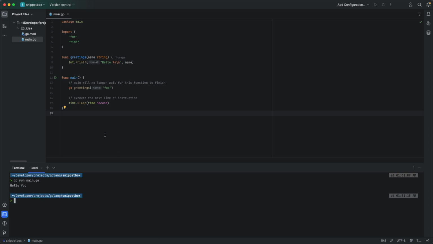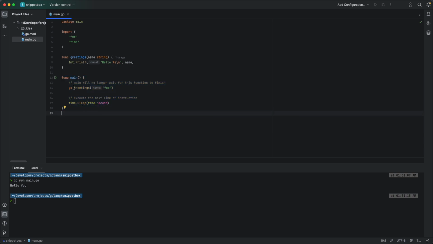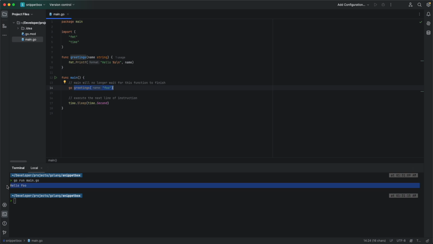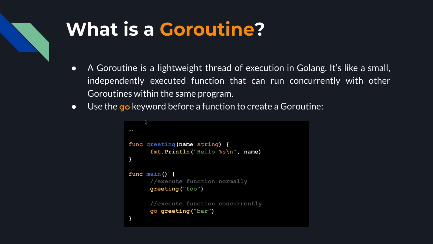Okay, so now you can see that the main function waited for 1 second before it terminates. And apparently that 1 second is enough for the greetings function to execute itself. So that's why we're able to see hello foo in our console. Okay, so let's dive deeper into how Go routines work.